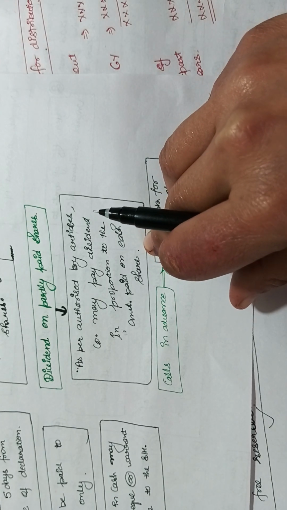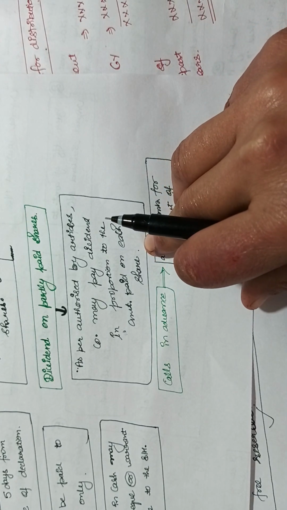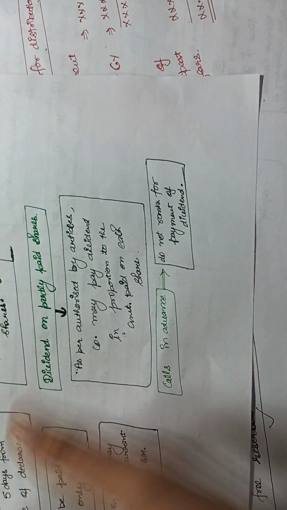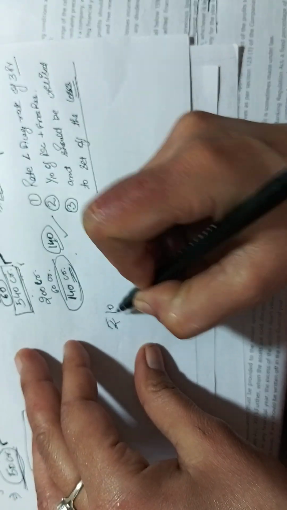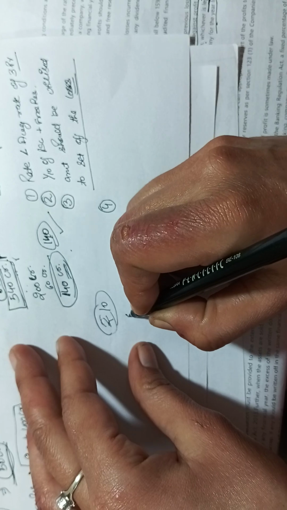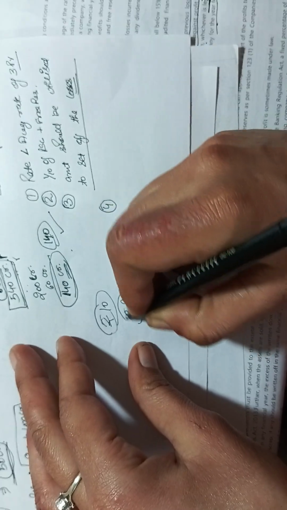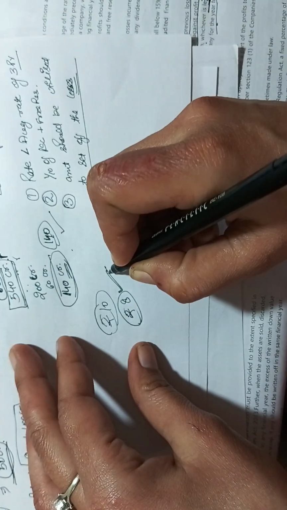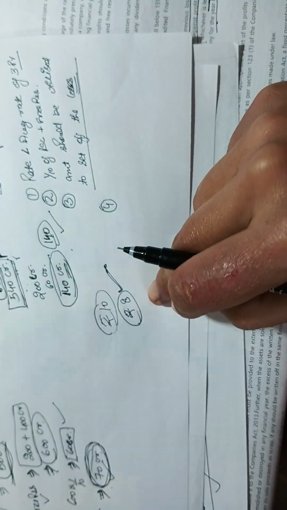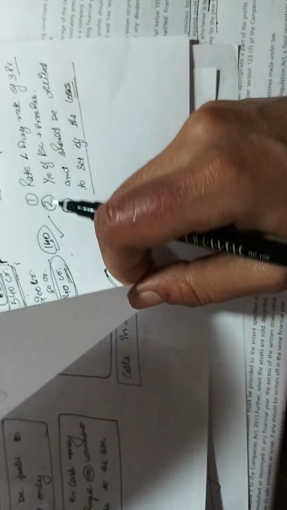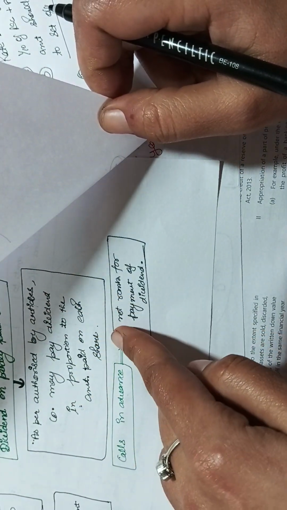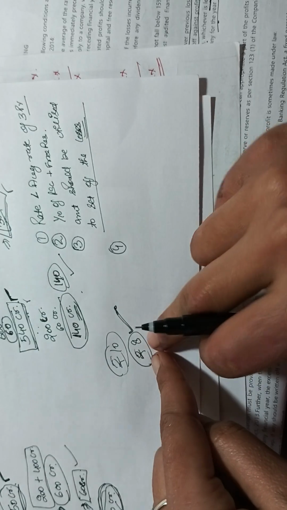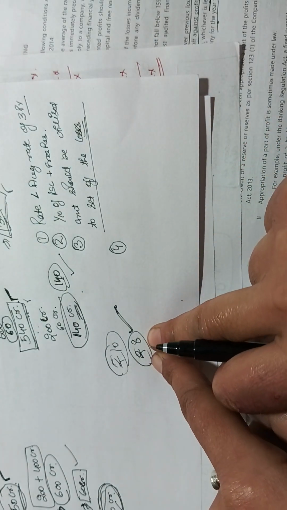Let me make you understand through an example. If the company share price is rupees 10, and the company has called an amount of rupees 8, and the shareholder has paid the amount of rupees 8, then the rule is that a company may pay dividend in proportion to the amount paid on each share. Whatever the amount he has paid, the company will pay the dividend accordingly.